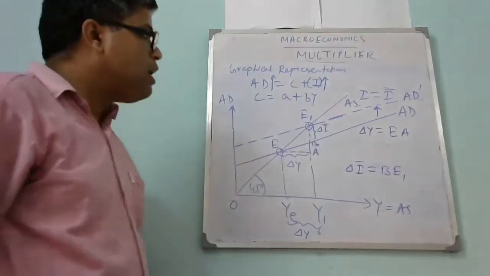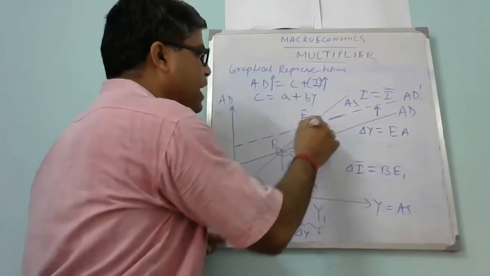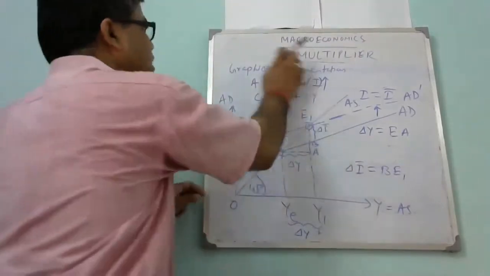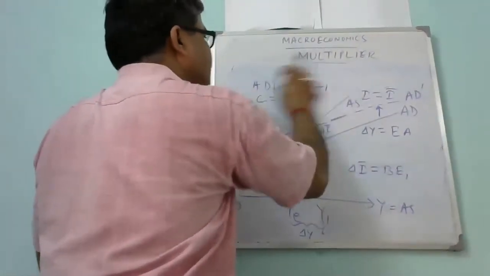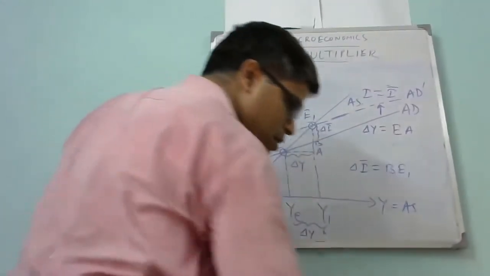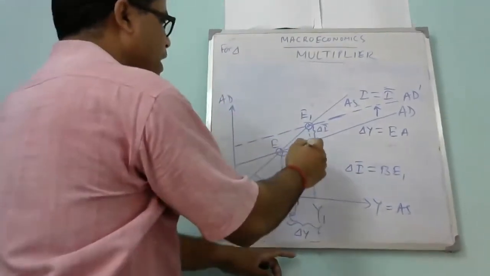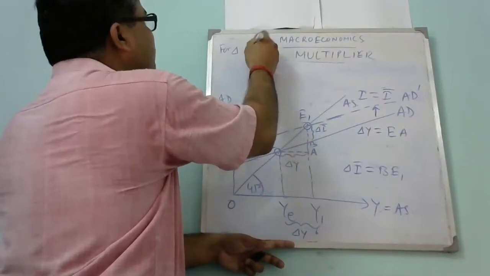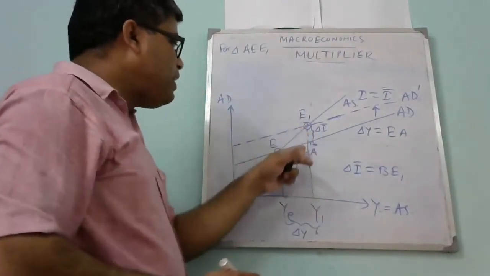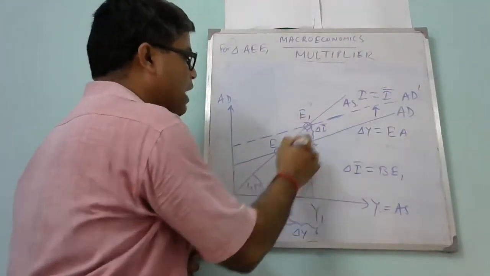If we say this is a triangle AEE1, look at the situation of this triangle. Triangle AEE1 is a right-angled triangle, and this angle is 45 degrees.